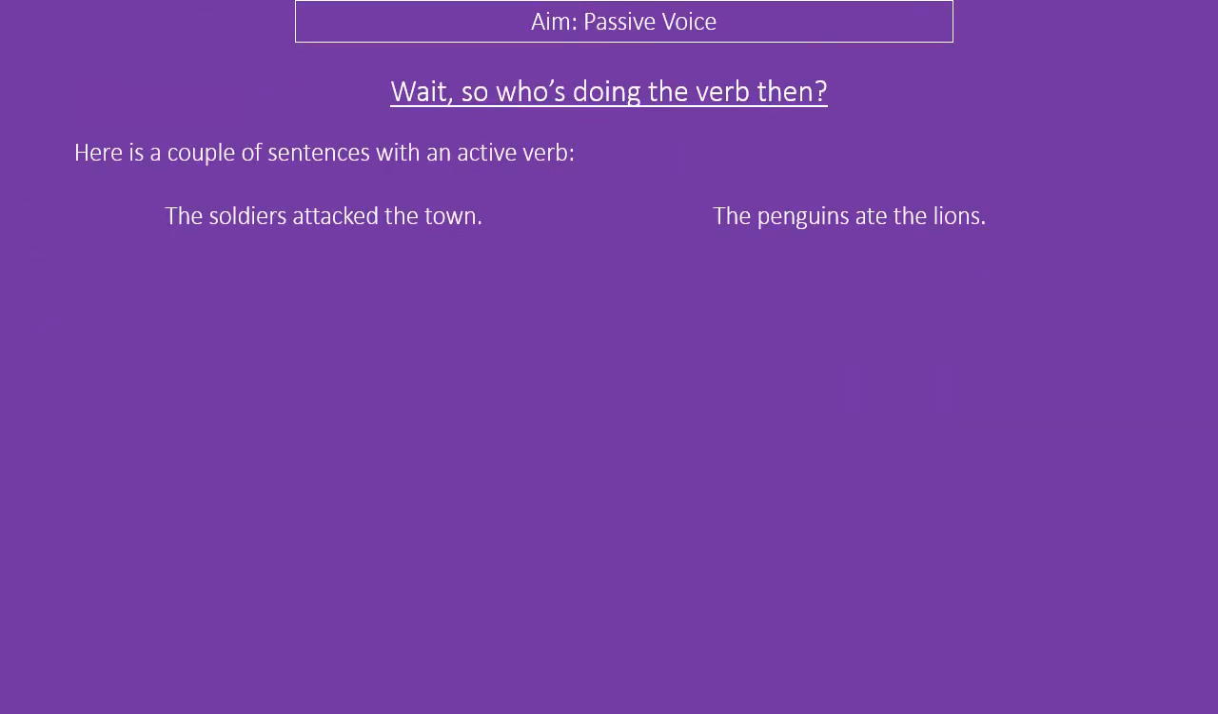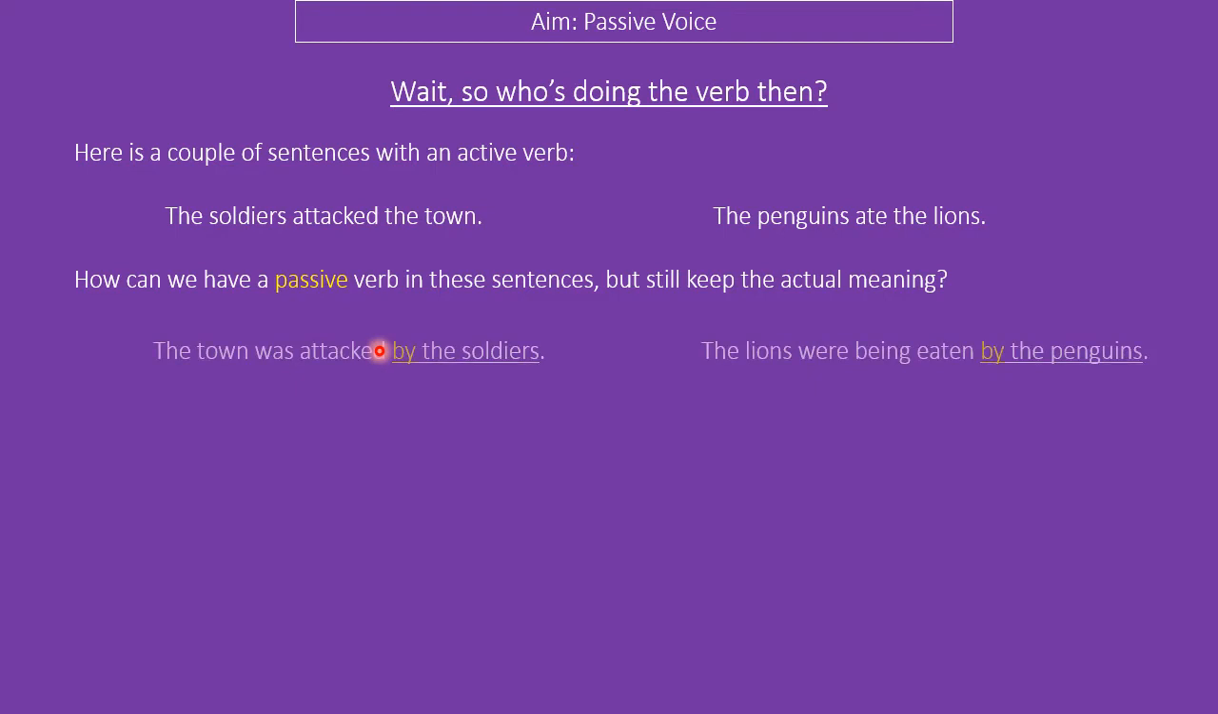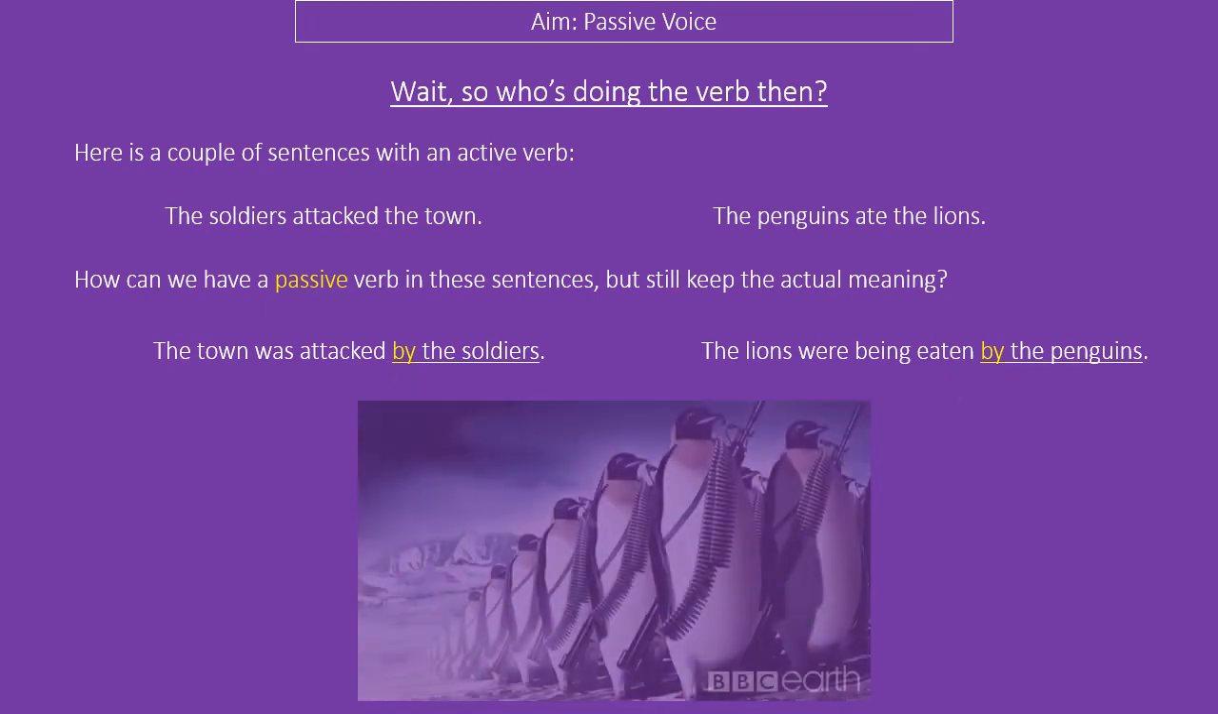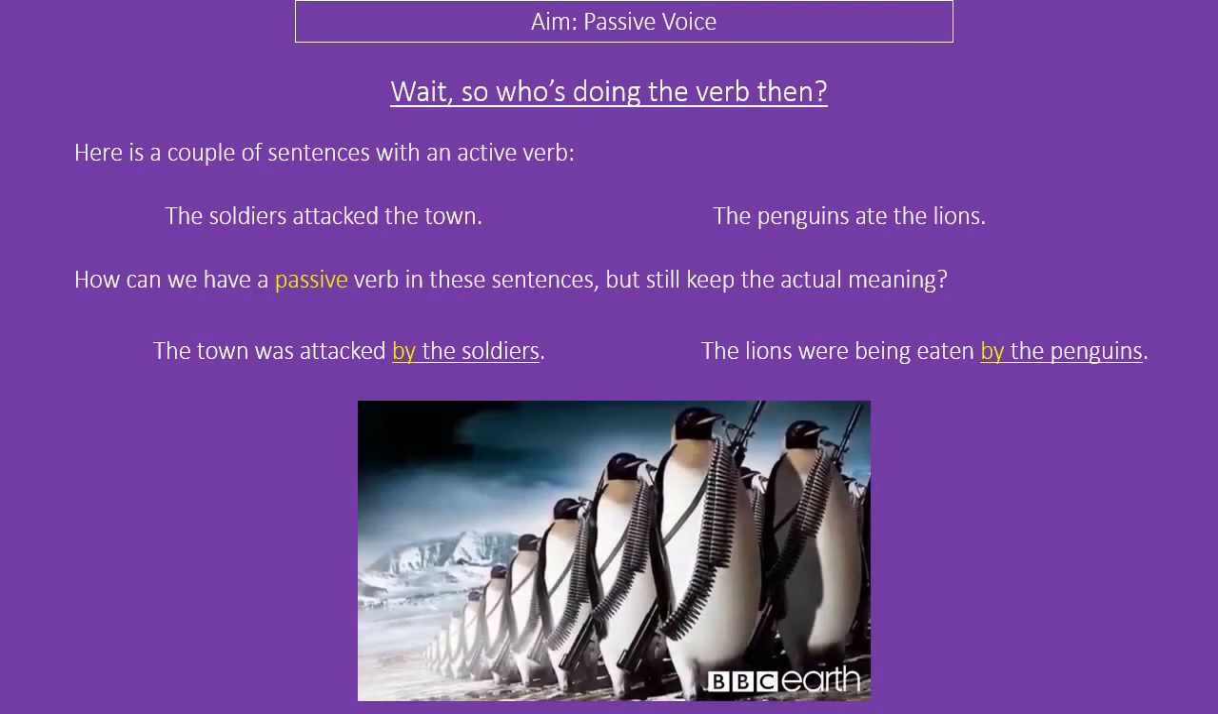So, there's probably a question that comes up then: well, hold on, in those sentences, no one's doing the action. So who is doing the verb for a passive? Well, if we consider a couple of sentences with an active verb, we have the soldiers attacked the town and the penguins ate the lions. How would we put a passive verb, where the verb is done to the subject, to the nominative, but keep this original meaning? Well, we add in the word by. The town was attacked by the soldiers, the lions were being eaten by the penguins, pictured below.